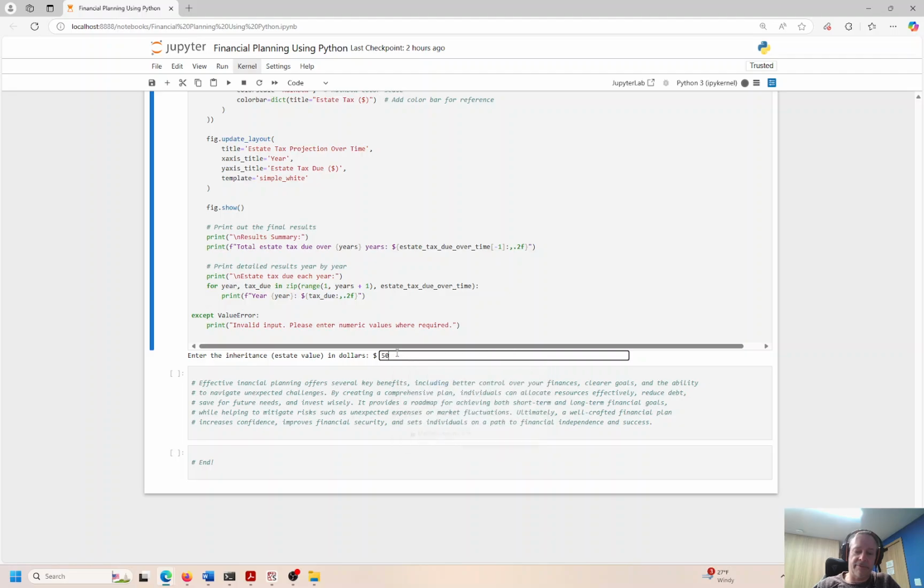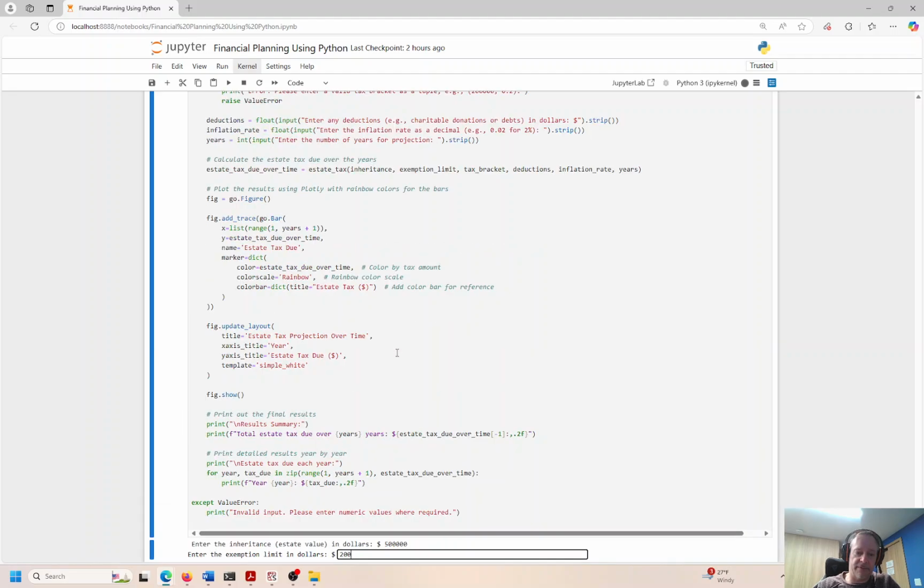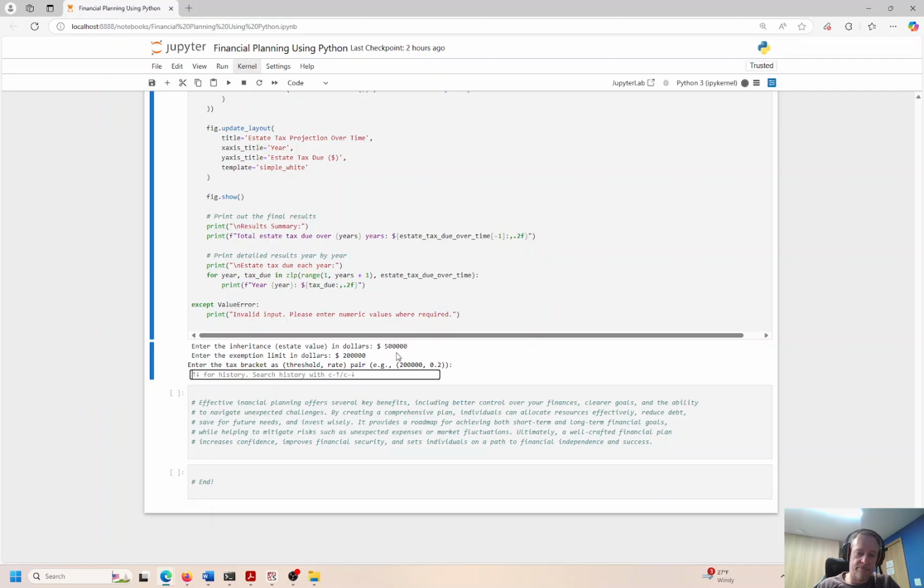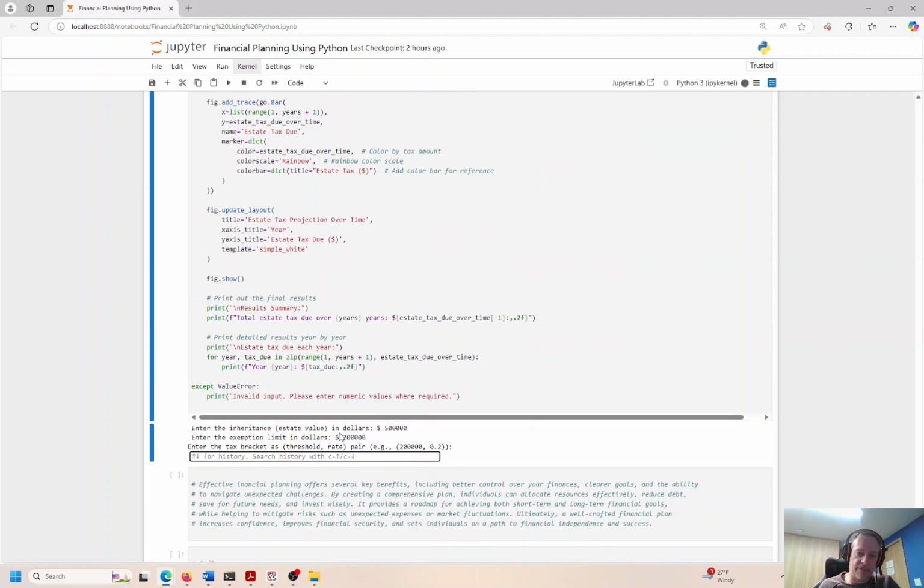Okay, so 500, 200 is exempt. This is because we have a progressive tax in this country, that's what we're collecting here. I'm going to say 200,000, comma 0.2. This is just a scenario. So we have a progressive tax in this country, so that's why we're doing it this way. This is a little bit different than just a straight tax.